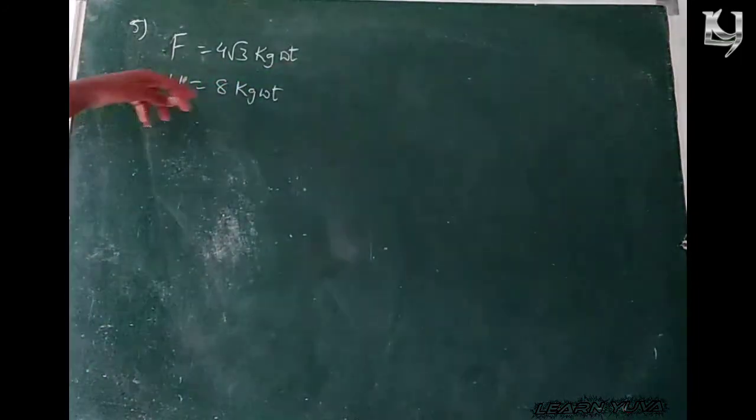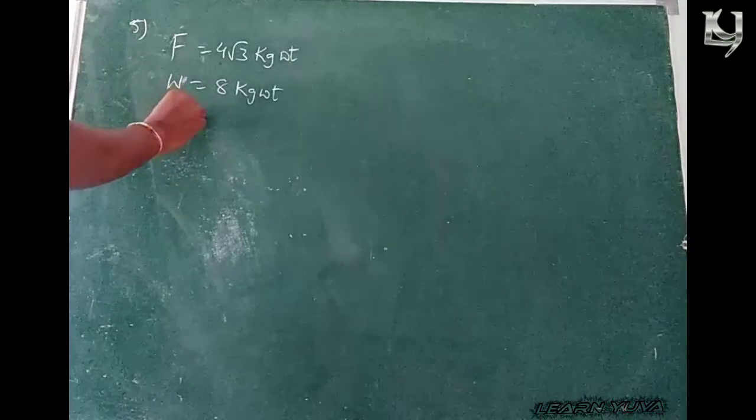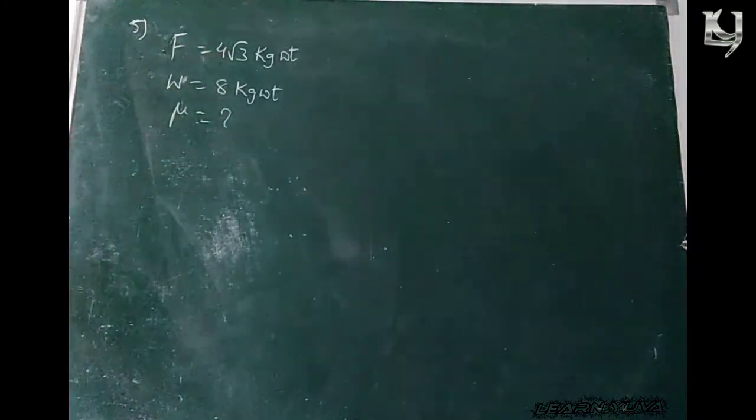So to pull the 8 kg weight body, the force required is 4 root 3 kg weight on a horizontal surface. Then find out the coefficient of friction.